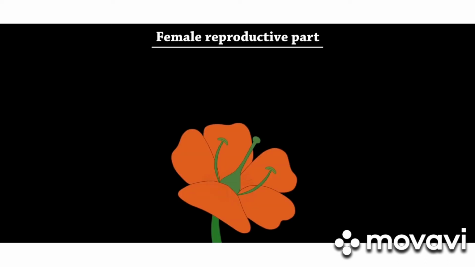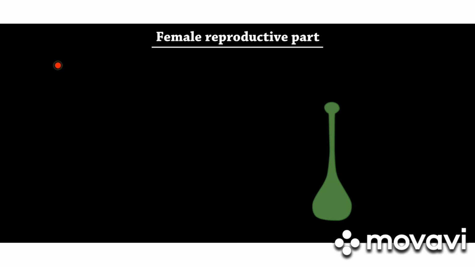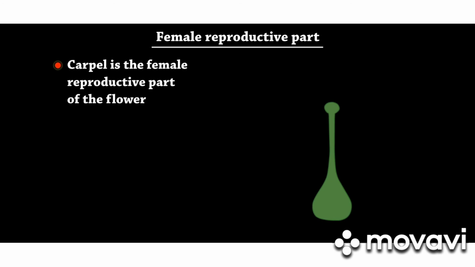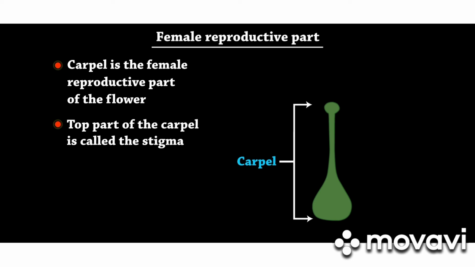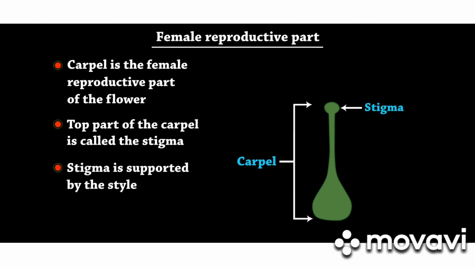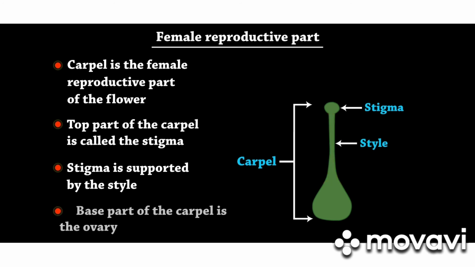The female reproductive part is the carpel or pistil. Carpel is the female reproductive part of a flower. It consists of 3 parts: stigma and style, which supports the stigma, and a swollen part at the bottom of the carpel called the ovary.